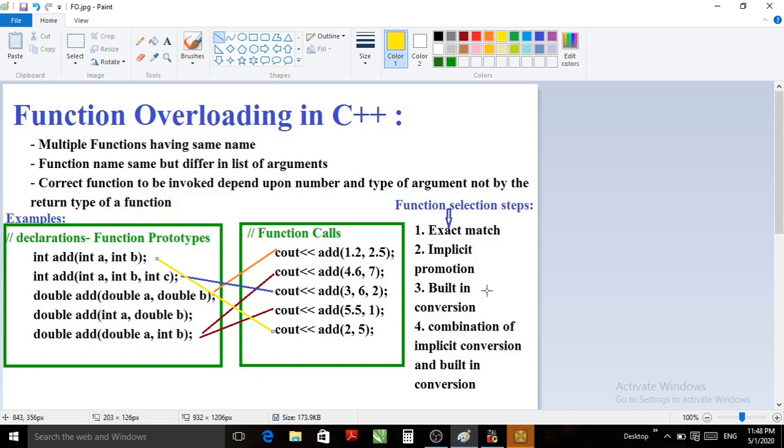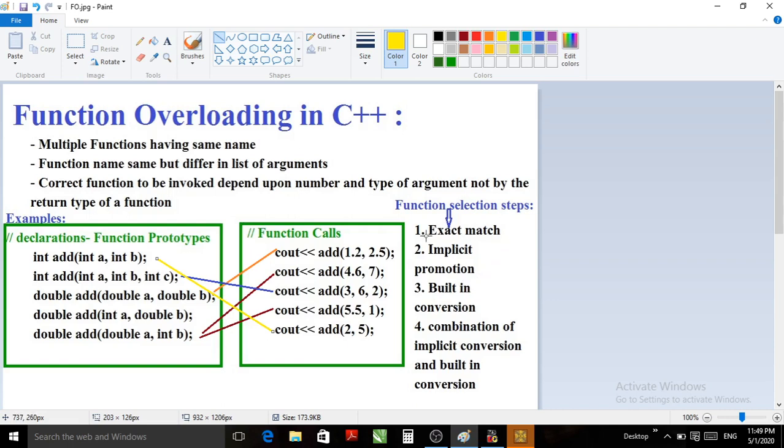But here you always have to care that a function call should be given to only one function at a time. It should be unique, as integer can be converted as per the built-in conversions. Integer can be converted to float, as well as to long, as well as to double, so there can be ambiguity. But this possibility is also tried with built-in conversions.